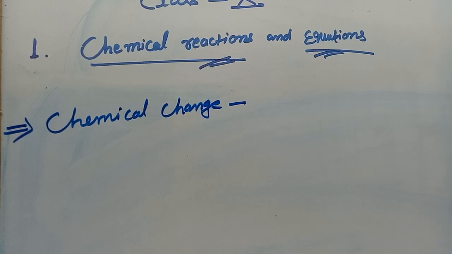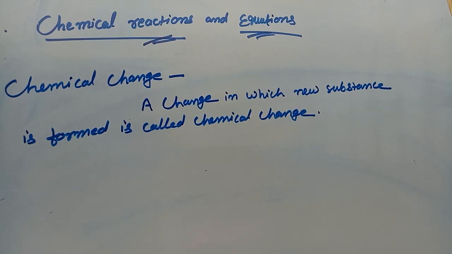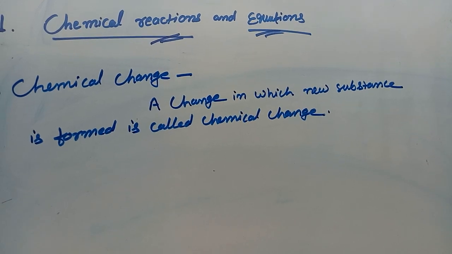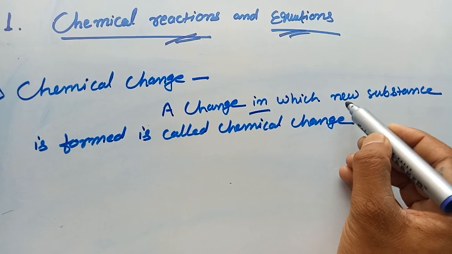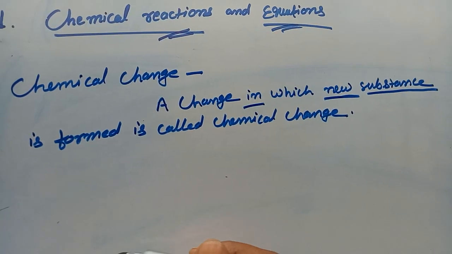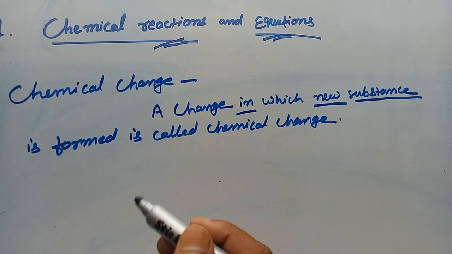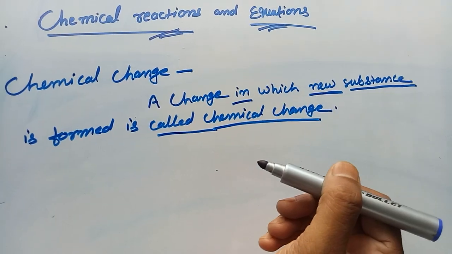Before starting the chapter, we have to clear some basic concepts. I think you are all aware of chemical change. Can you define chemical change? Yes, this is the definition of a chemical change. Chemical change means a change in which a new substance is formed. A change in which a new substance is formed is known as a chemical change.